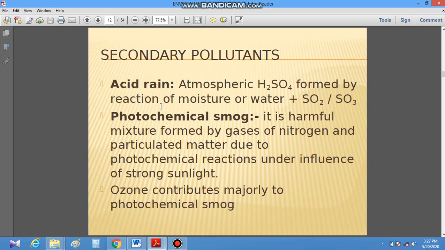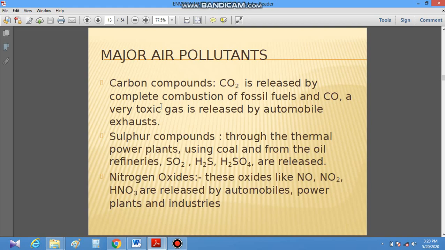Next secondary pollutant is photochemical smog. It is a harmful mixture formed by the gases of nitrogen and particulate matter due to photochemical reactions and the influence of strong sunlight. Another secondary pollutant is ozone, which contributes the majority of the photochemical smog. Other major air pollutants are carbon compounds. They are carbon dioxide and carbon monoxide.